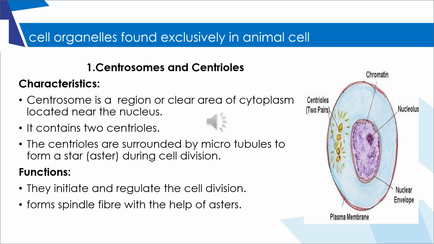Cell organelles found exclusively in animal cell. First, centrosomes and centrioles. The characteristics are: centrosome is a region or clear area of cytoplasm located near the nucleus. It contains two centrioles. The centrioles are surrounded by microtubules to form a star, the aster, during cell division. The functions are: they initiate and regulate the cell division and form spindle fiber with the help of asters.